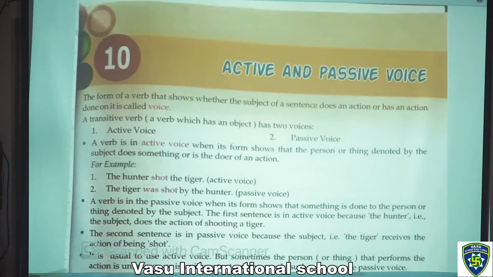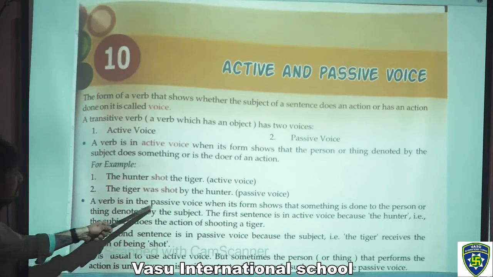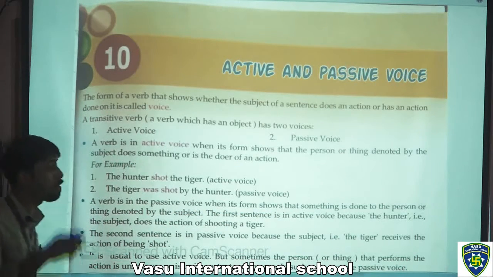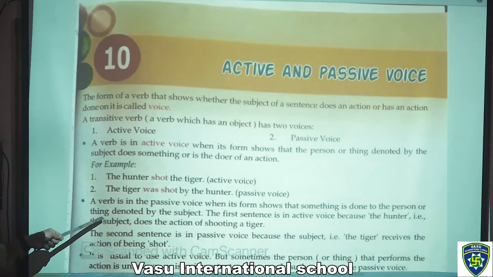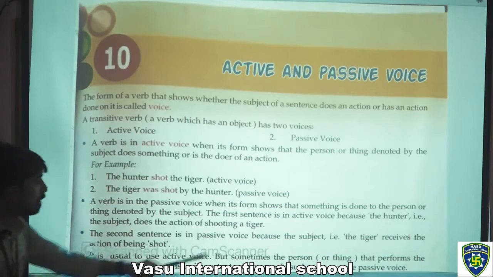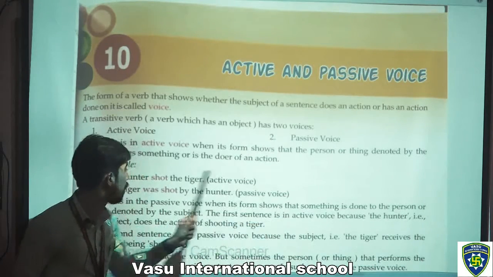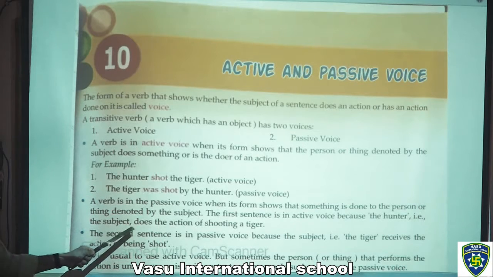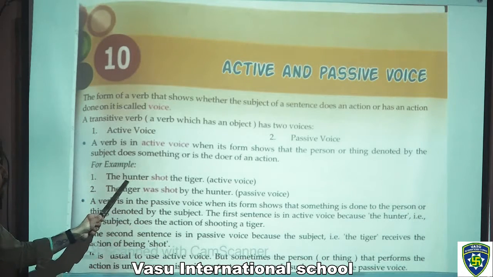So the first point is a verb is in the passive voice when its form shows that something is done to the person or thing denoted by the subject. The first sentence is in active voice because the hunter, the subject, does the action of shooting a tiger.